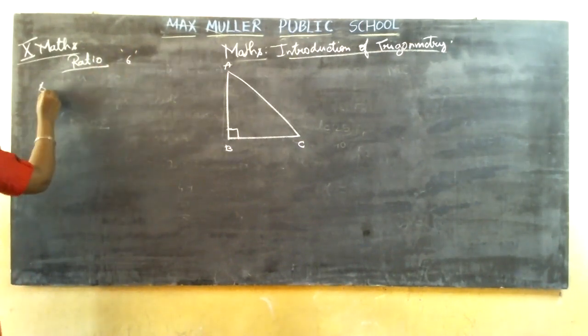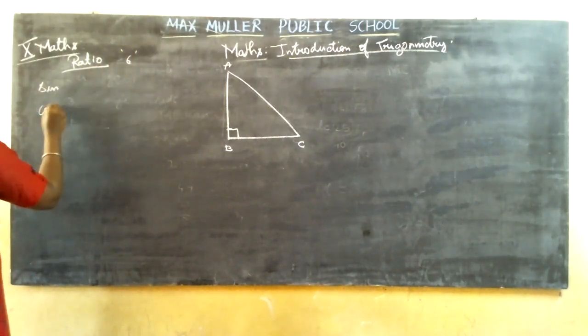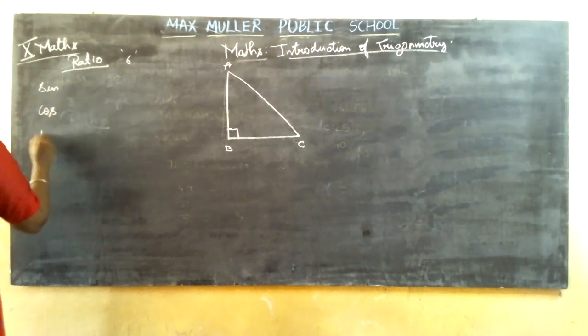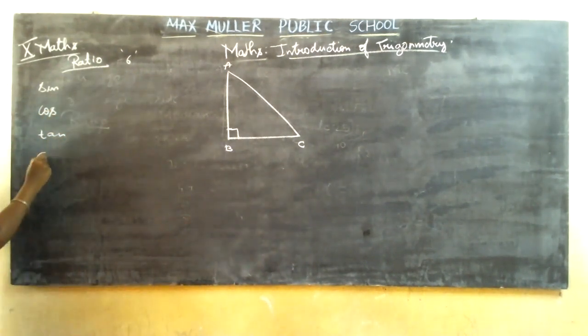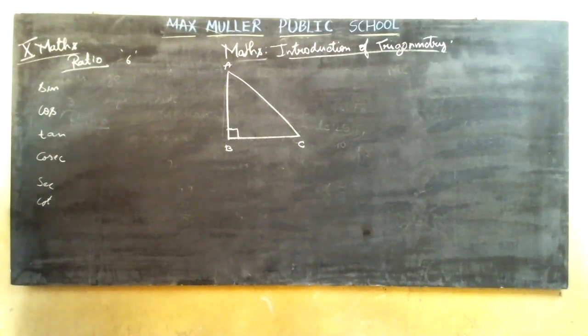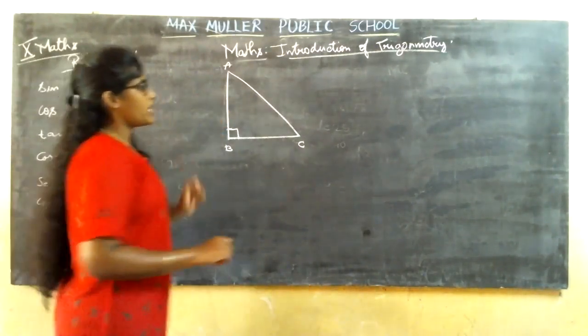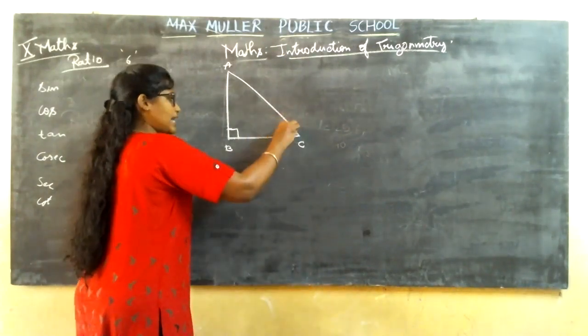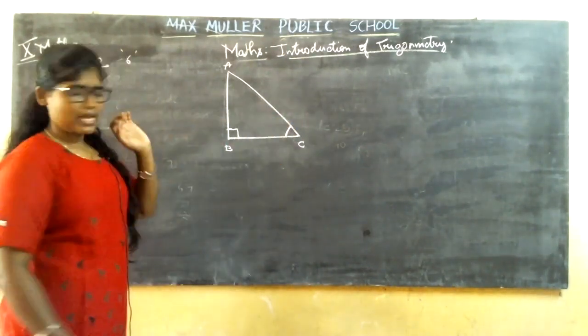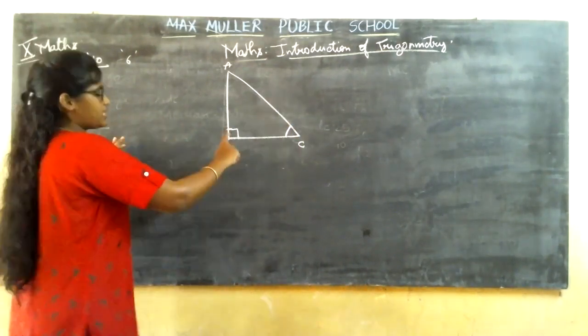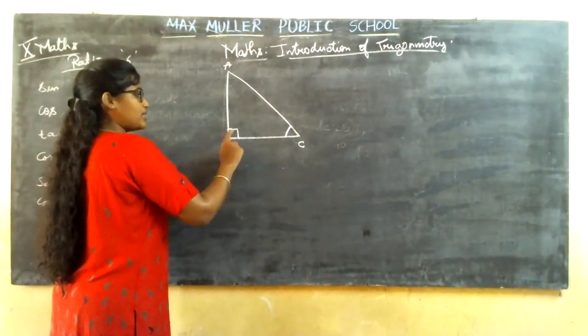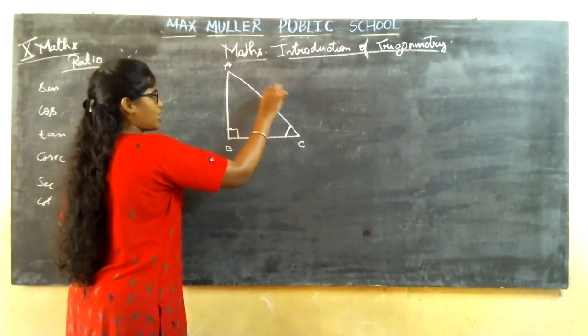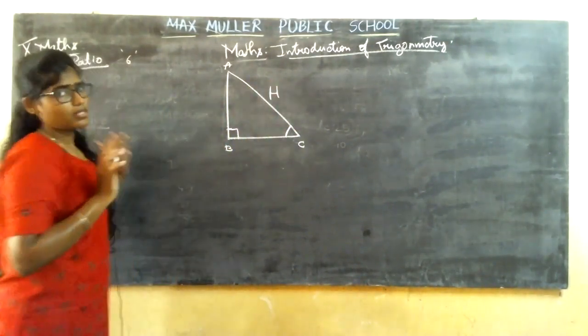So let me take the first one as sine, cos, tan, cosecant, secant and cot. Okay, now you are going to learn these 6 ratios based on what? Based on an acute angle. Where shall I take an acute angle? Let me take angle C as the acute angle for the triangle ABC. Now, the side opposite to the right angle is called what? It is called the hypotenuse. You know this by the Pythagoras theorem.